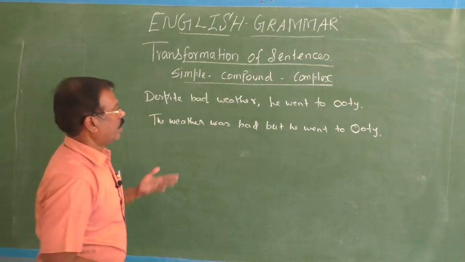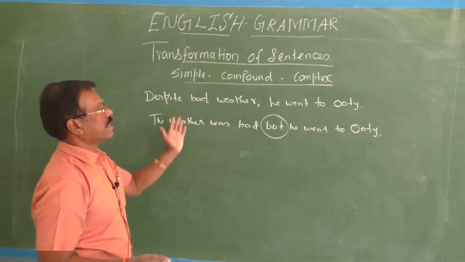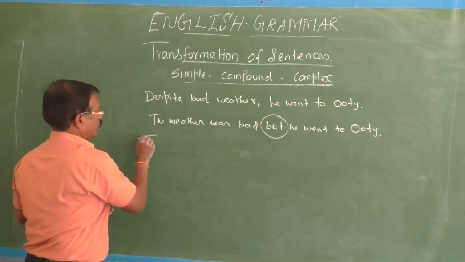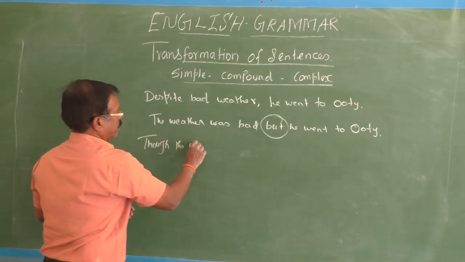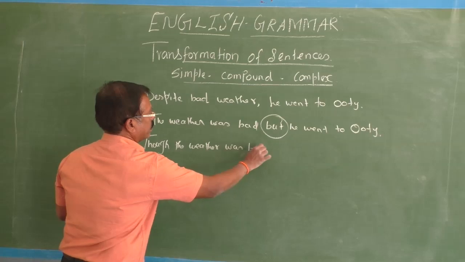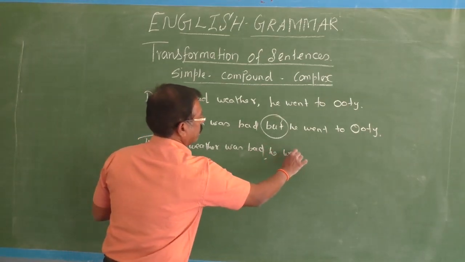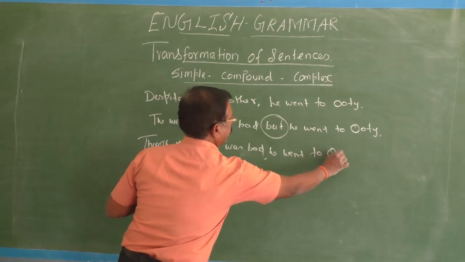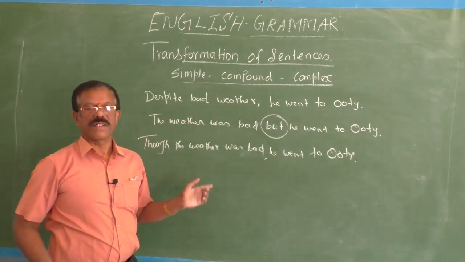Here you have selected the coordinating conjunction but, because the ideas are contrasted. Complex sentence: though the weather was bad, he went to Ooty. Okay, could you follow me, children? Could you understand these things?